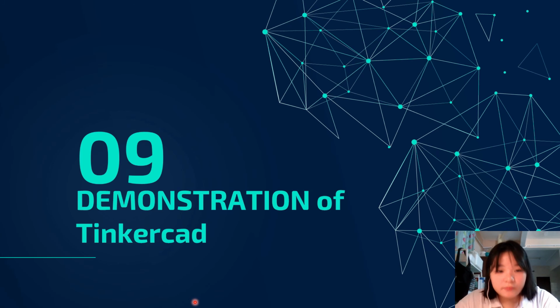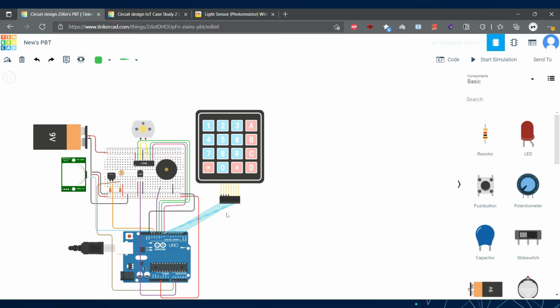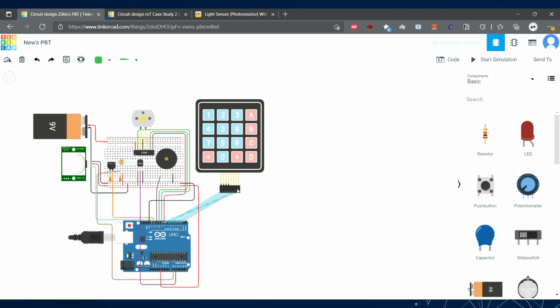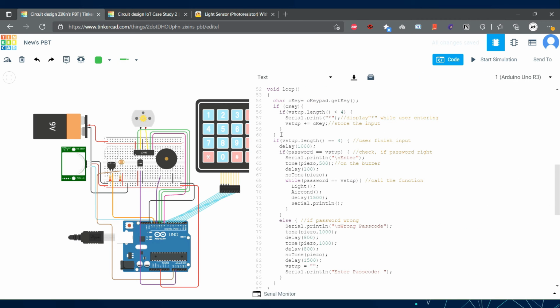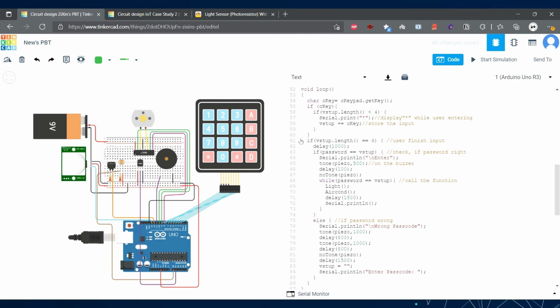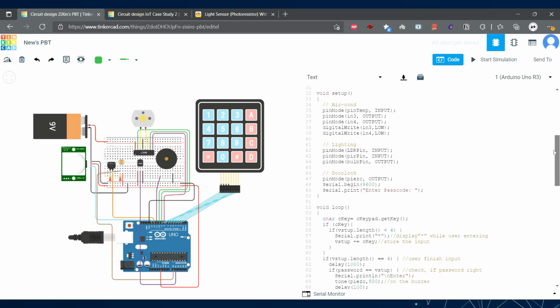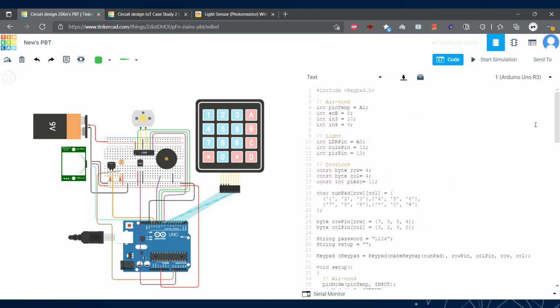So next, I'm going to demonstrate the TinkerCAD. As you can see in this interface, this is the TinkerCAD interface. At the left side here is the circuit that we designed, and the right side here is the coding that we wrote. So next I'm going to demonstrate and start this simulation.